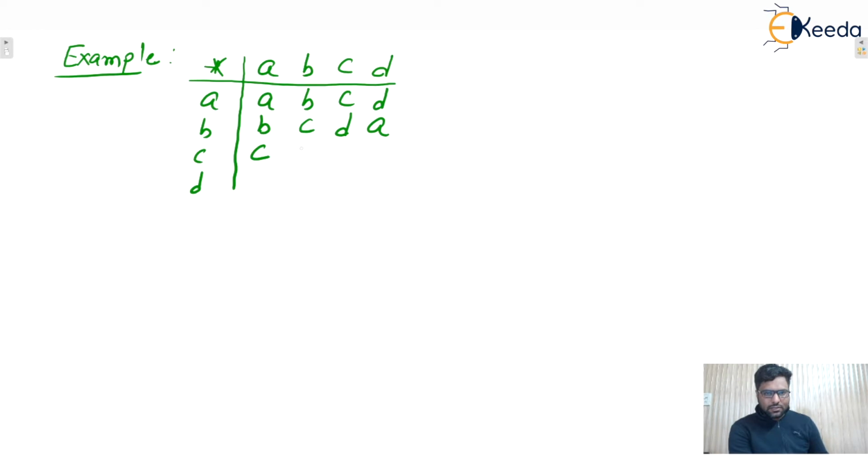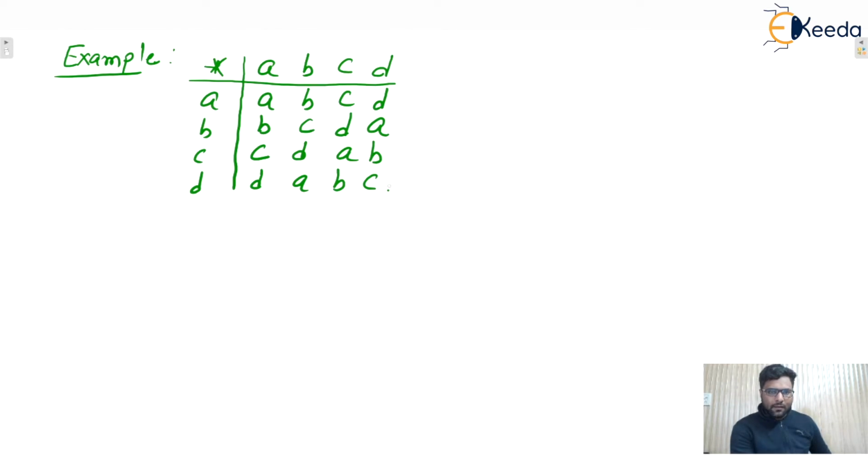One Cayley table is given, and we know this Cayley table represents an algebraic structure.